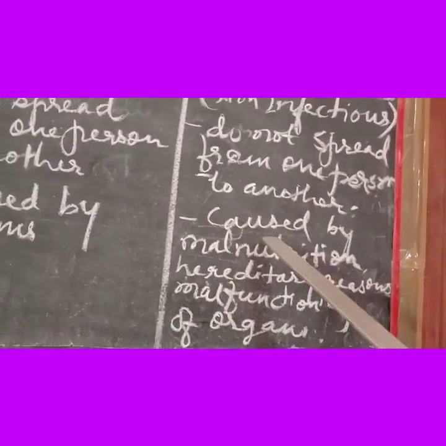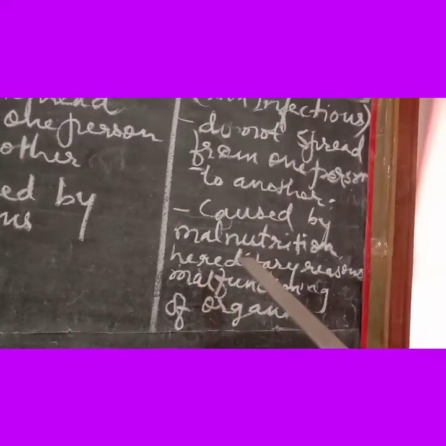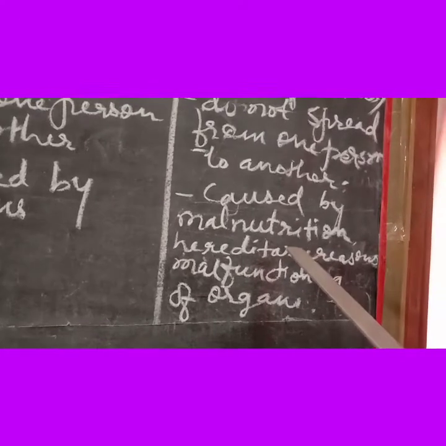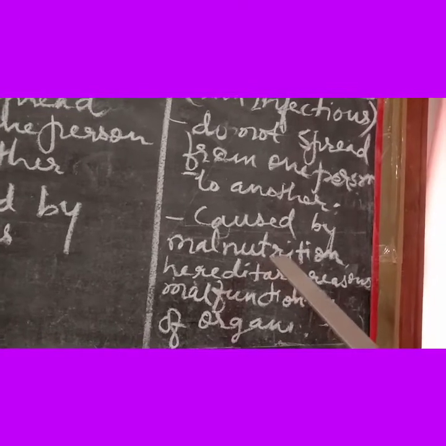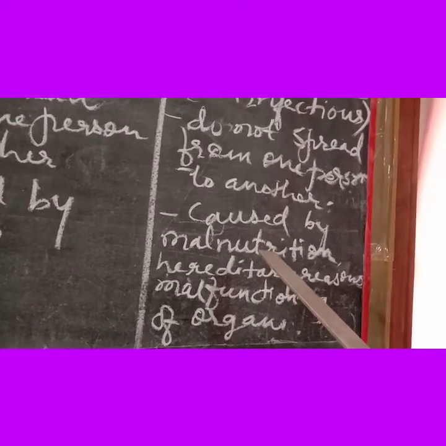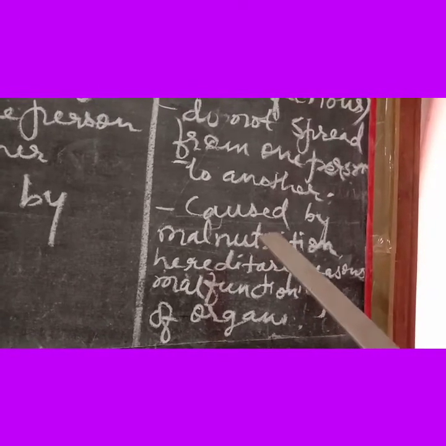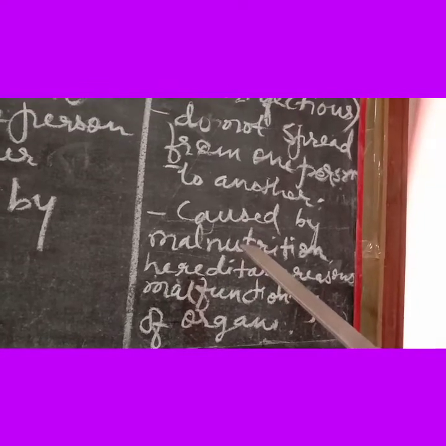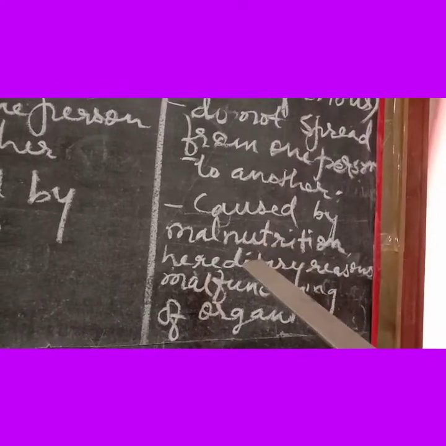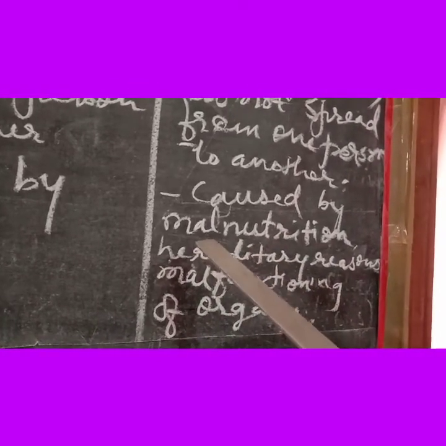Next, the non-communicable diseases are actually caused due to malnutrition. Malnutrition means both undernutrition and overnutrition. If you are not taking a balanced diet, you can be deficient in one or the other nutrient and suffer from one or the other deficiency disease. At the same time, if your diet contains nutrients over the requirement, then you can suffer again from diseases. It can be obesity or sometimes high blood pressure and all that. So in both situations, it will come under malnutrition.